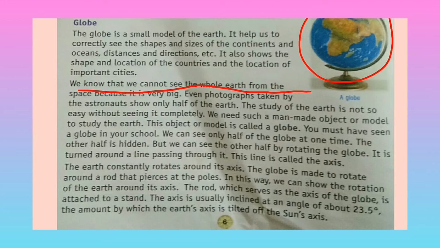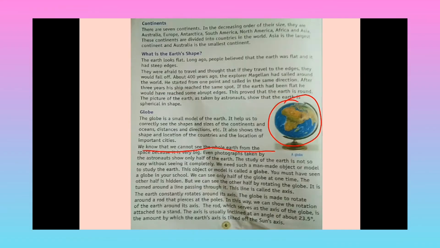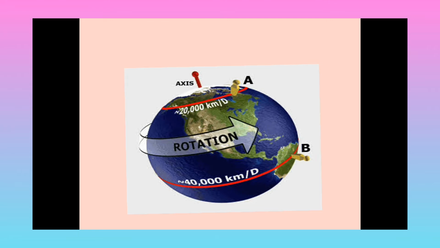The globe is made with a rod that fits at the poles. For example, when we rotate a ball on our finger, the ball rotates on the same position, in the same place. That is called rotation on an axis. The earth also has the same situation of an axis.